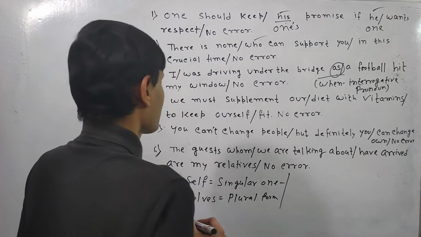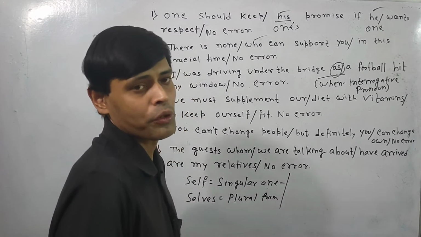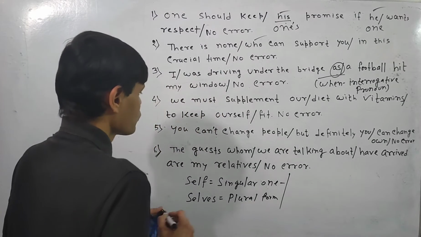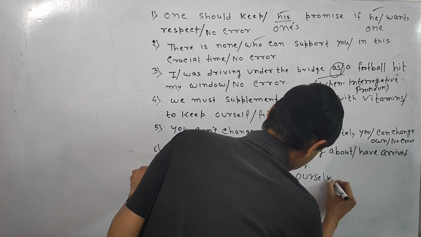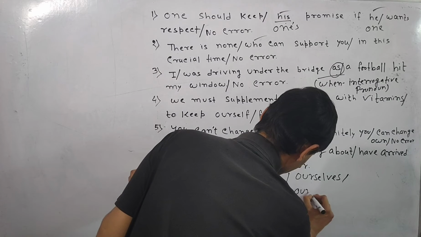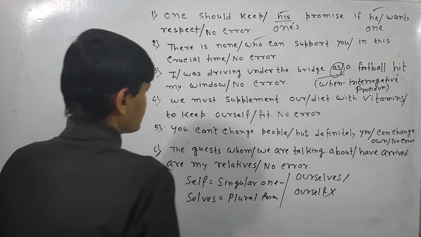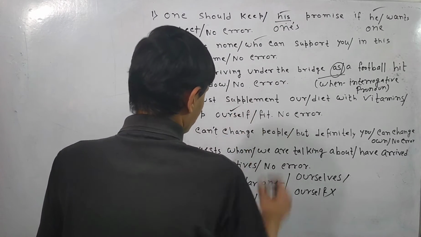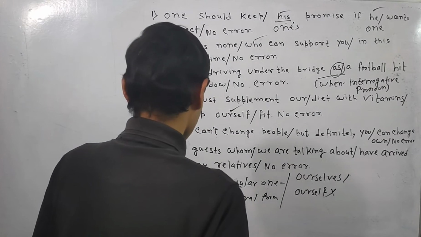Basically, ourselves or themselves can be an emphatic pronoun or reflexive pronoun depending on the sentence construction. So the spelling is like this, but if you write it the other way, it will be incorrect. This means the mistake lies here.